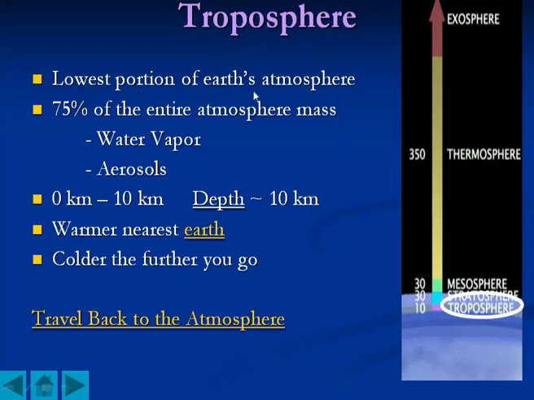Okay, so the troposphere is the lowest portion of Earth's atmosphere. Around 75% of the entire atmosphere's mass is in this troposphere.